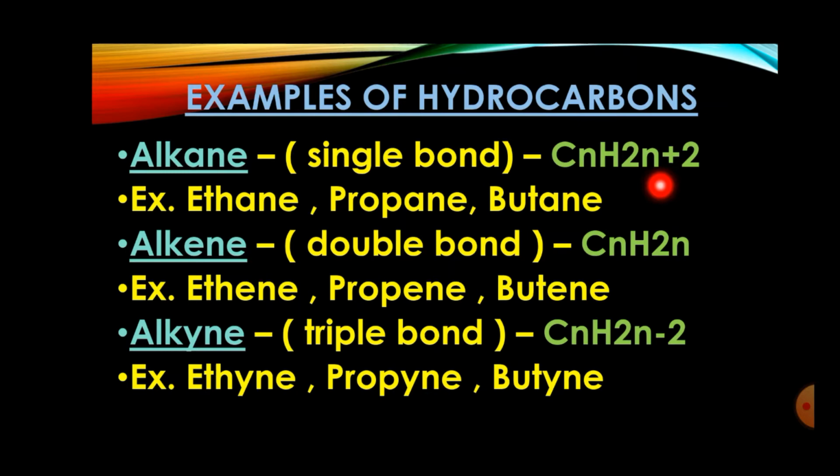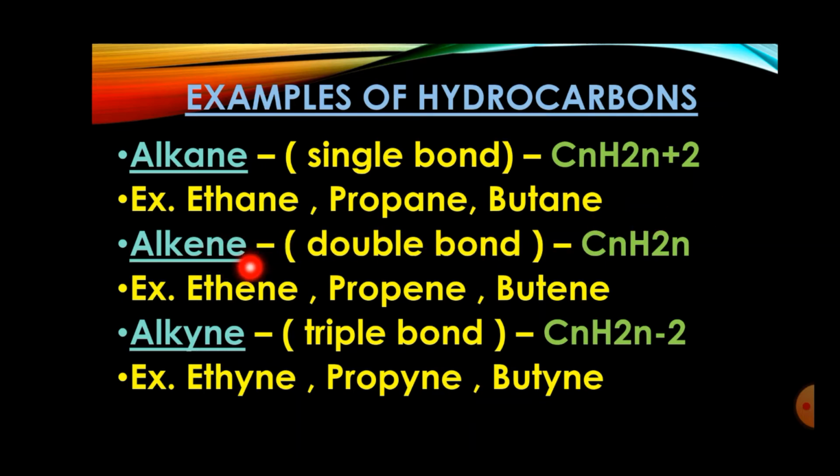So general formula for alkane is CnH2n plus 2. And remember students, with the help of this general formula, you can make the list of hydrocarbon. Examples: ethane, propane, butane, and so on. That depends on how many carbons you are taking.